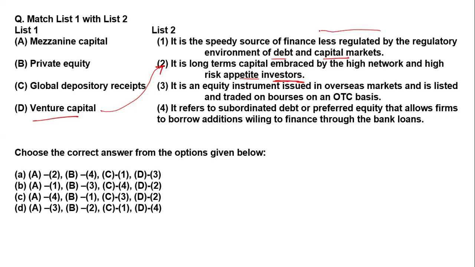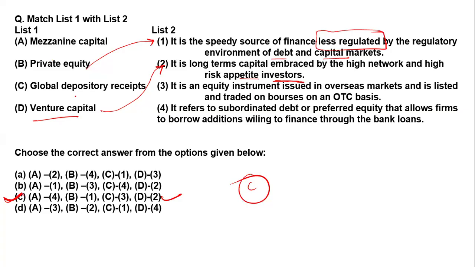It is less regulated because in private equity there is less regulation from the capital market. That's why this is private equity. Clear? So option D is 2, and option B is 1. So option C is right over here.